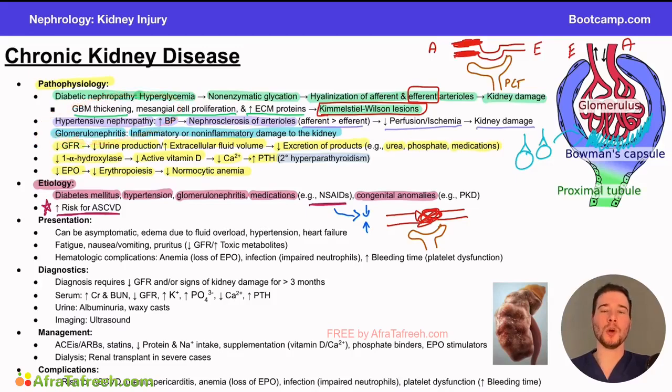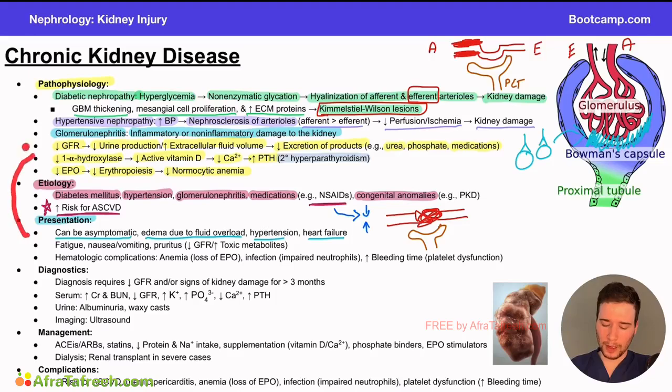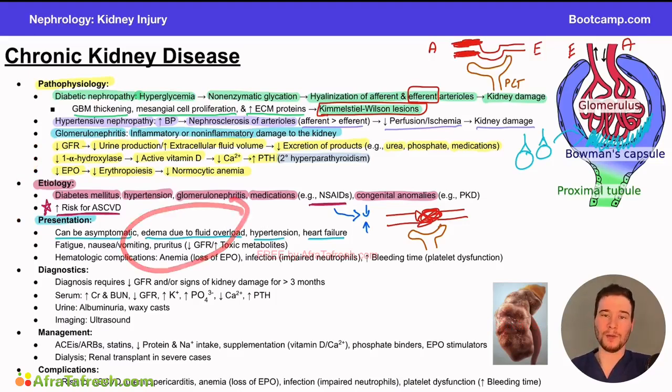So they can have multiple comorbidities that lead to increased coronary vascular disease. Now, when we talk about the presentation here, it's important to note this can be asymptomatic early on, but it's also going to show signs of edema due to fluid overload as it progresses, hypertension, and heart failure. And again, if you think about the mechanisms here, we talked about decrease in GFR, decreases of filtration of substances. We're going to hold on to more sodium. That's why we can see edema and fluid overload.